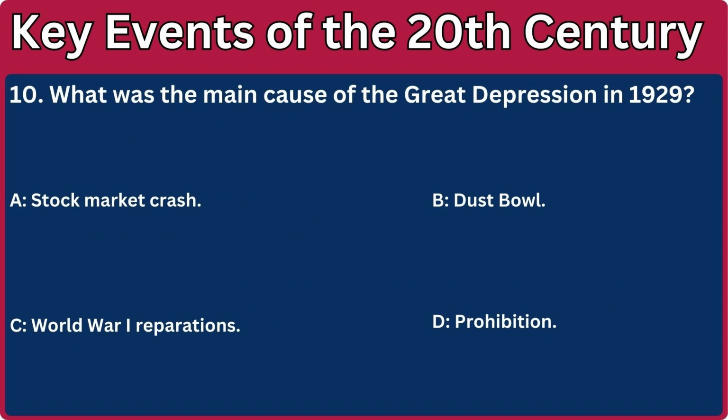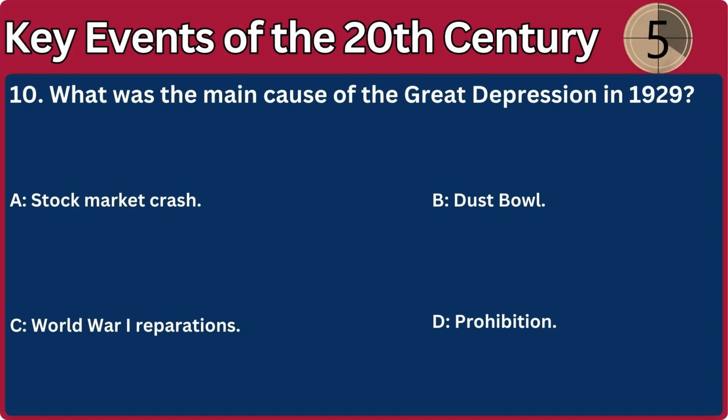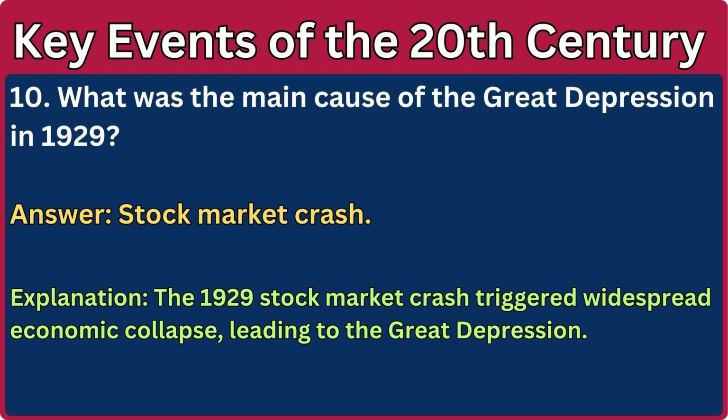10. What was the main cause of the Great Depression in 1929? A. Stock market crash. B. Dust Bowl. C. World War I reparations. D. Prohibition. Answer: Stock market crash. Explanation: The 1929 stock market crash triggered widespread economic collapse, leading to the Great Depression.